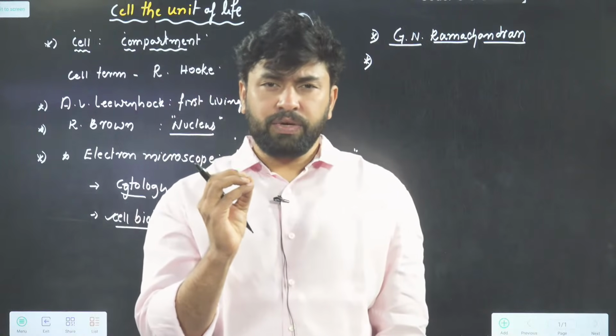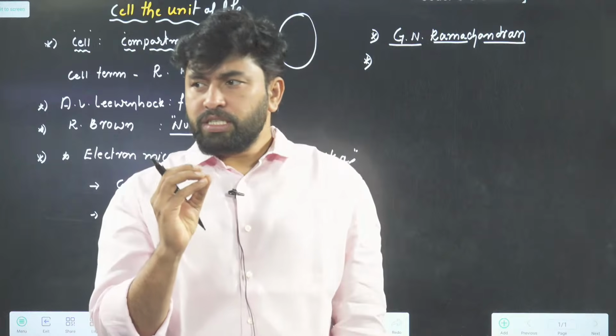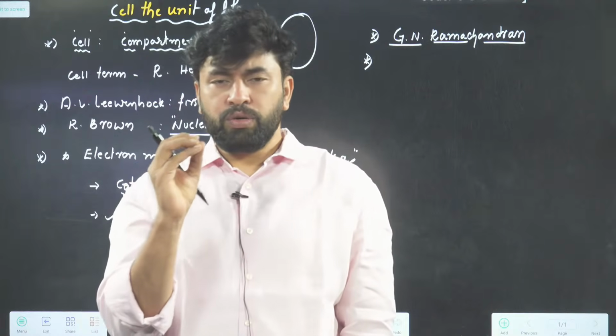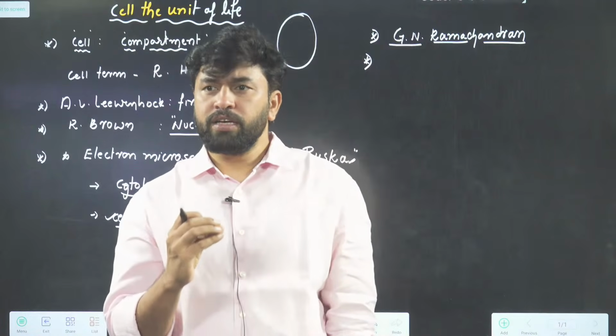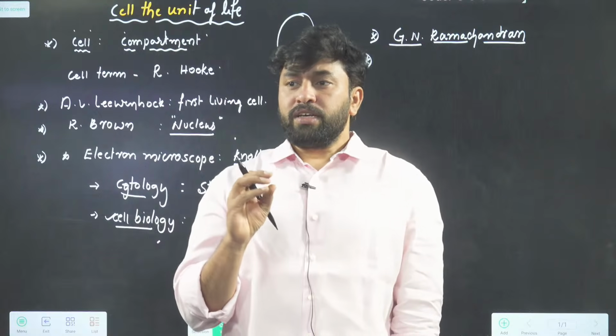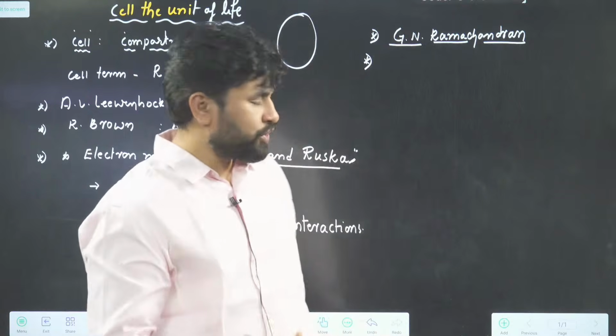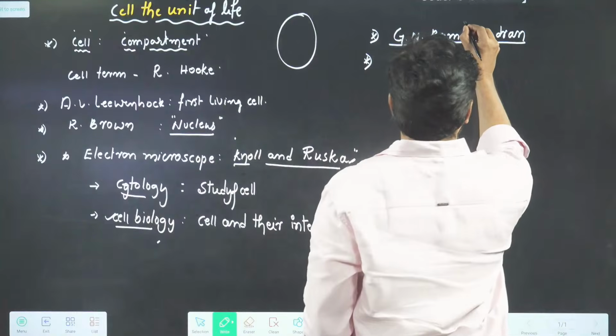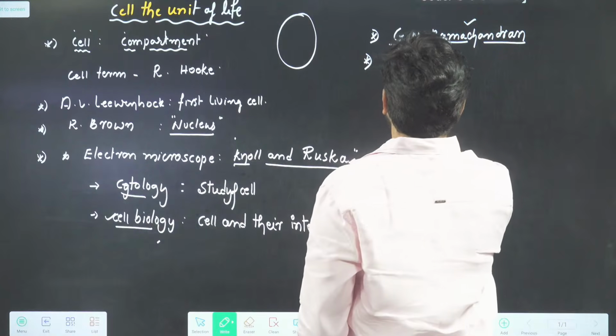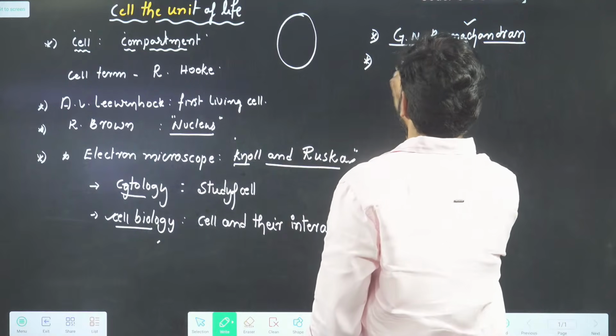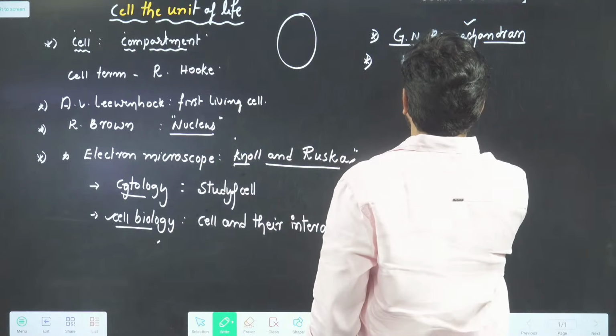Collagen is the most abundant biomolecule inside of our animal body, and structurally very difficult to understand. That collagen structure was explained by our Ramachandran by introducing one conformational tool that's called the Ramachandran plot.